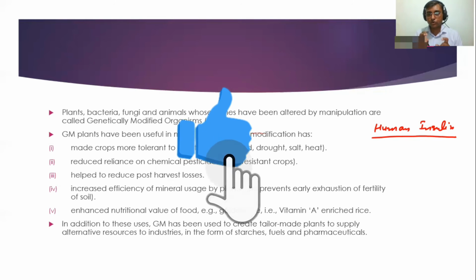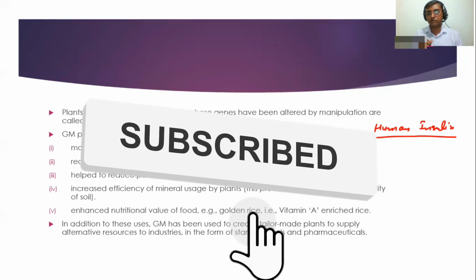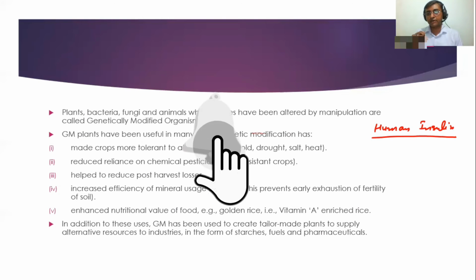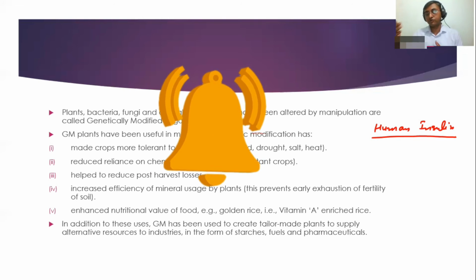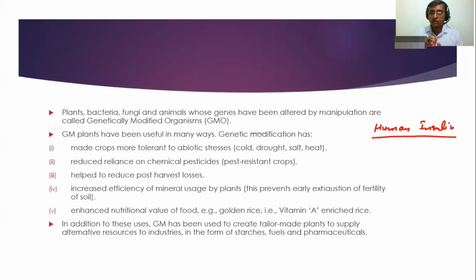Those crops which are very essential may be affected if there is any climate change in future. So those proteins which are responsible for tolerating cold, drought, salt or heat, we can use those genes in our normal crops.